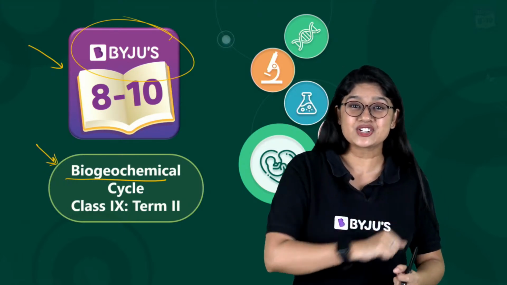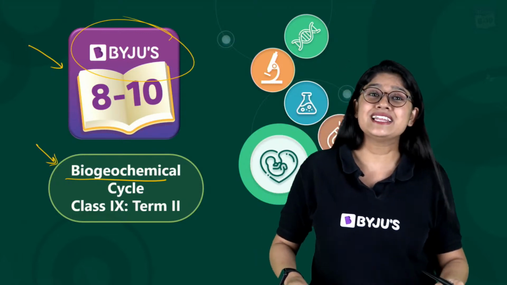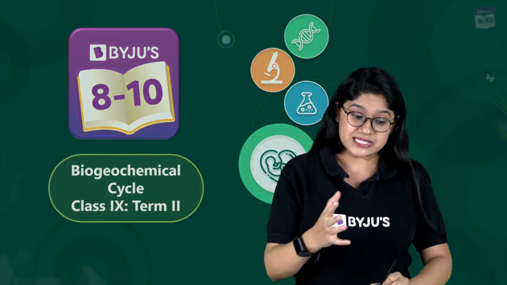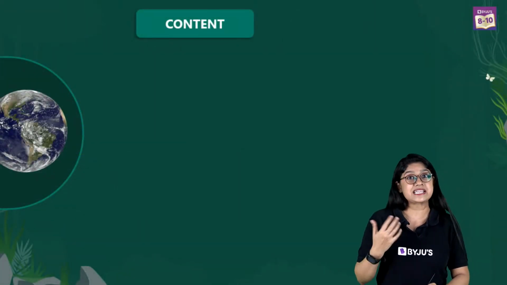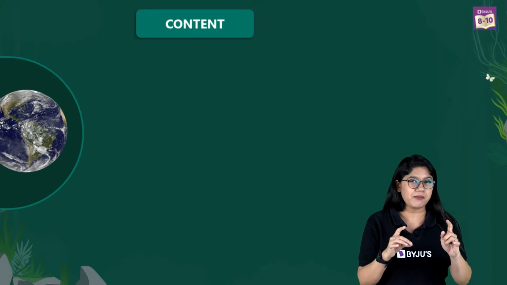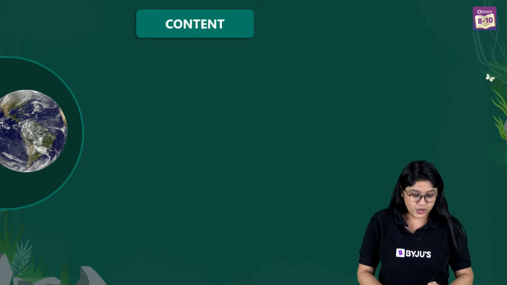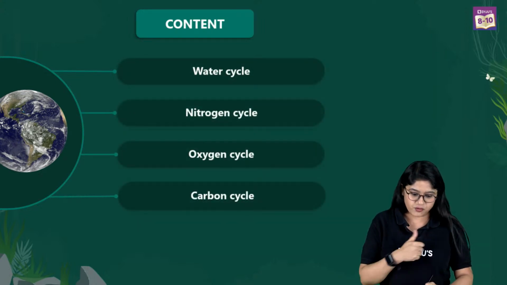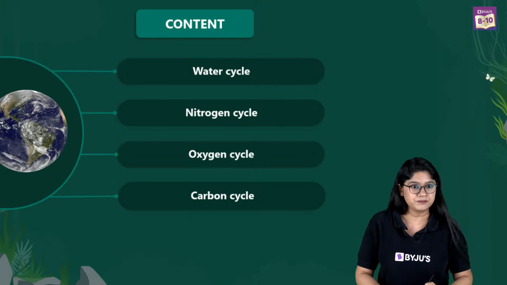Awesome everyone. So on a very happy and excited note, let's quickly start our class today on the biogeochemical cycle. So in today's class, we'll be discussing the important cycles that we have on our planet Earth, right? Of course, we'll be learning more about it, the official name of it, right? So we have these amazing cycles. We have the water cycle, the nitrogen cycle, the oxygen cycle, and the carbon cycle, right?